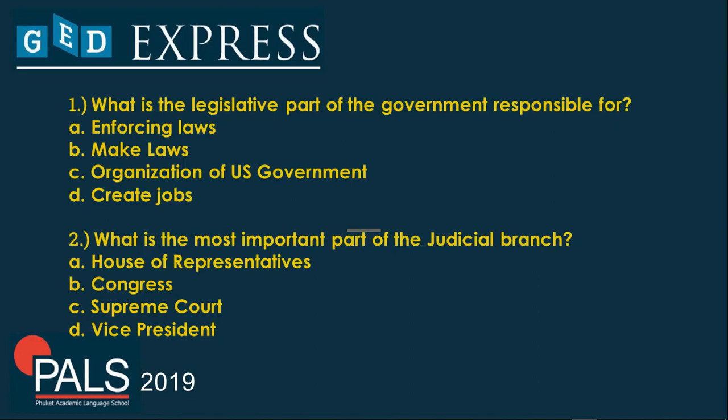Next question. What is the most important part of the judicial branch? Again, what is the most important part of the judicial branch? A, House of Representatives. B, Congress. C, Supreme Court. D, Vice President. I'll give you 5 seconds to answer. Okay, correct. The correct answer is letter C, the Supreme Court. I told you already a while ago that the highest court in the United States of America is the Supreme Court. The answer is letter C, Supreme Court.